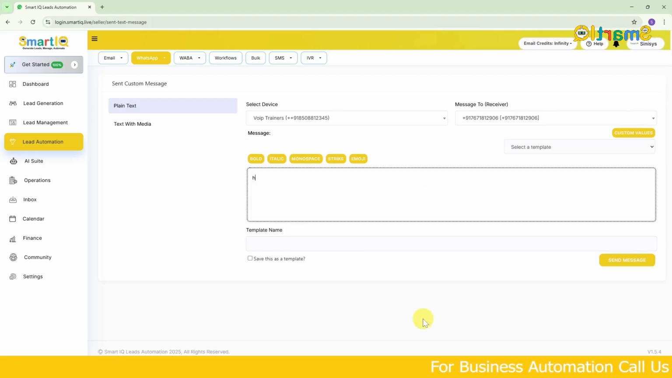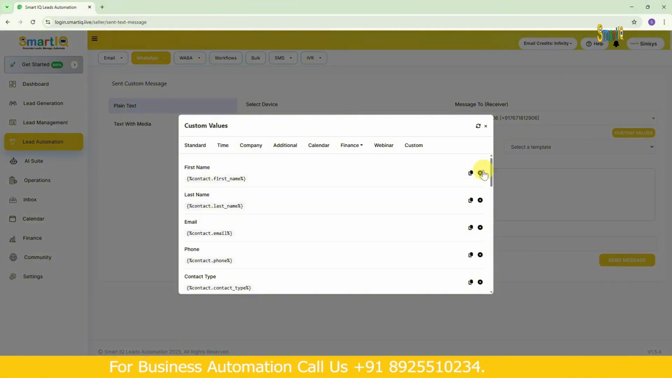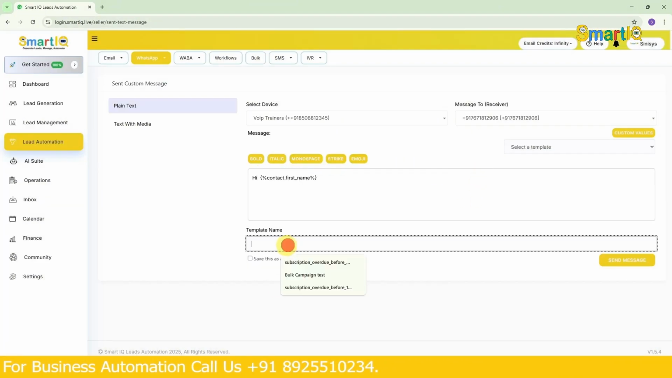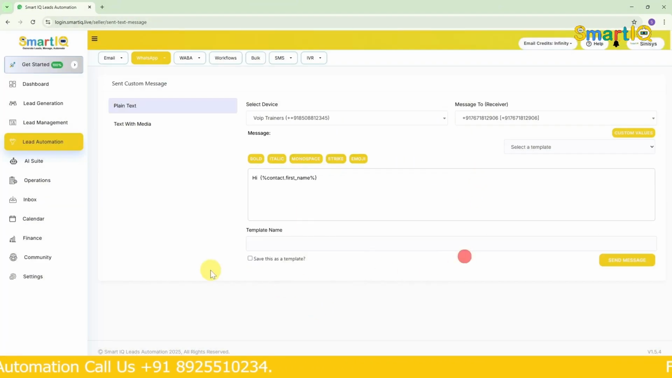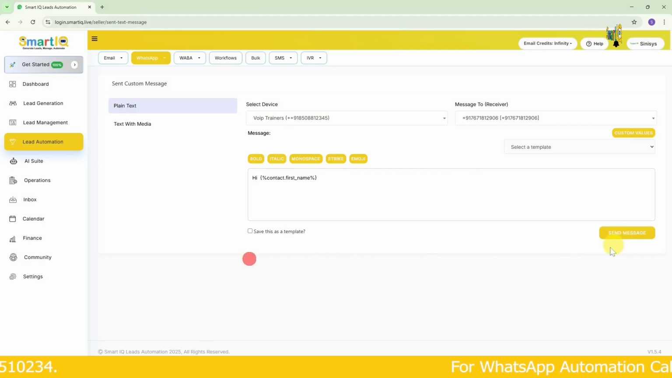I'll type Vanakkam, hi, and now I need the customer's name. So I will click on customer, use and add first name. Okay, like that we can also give our name in this template. If you want to save this as a template, you can give a name and save it as Sethu Sir template. Otherwise, you can just send the message and leave it.